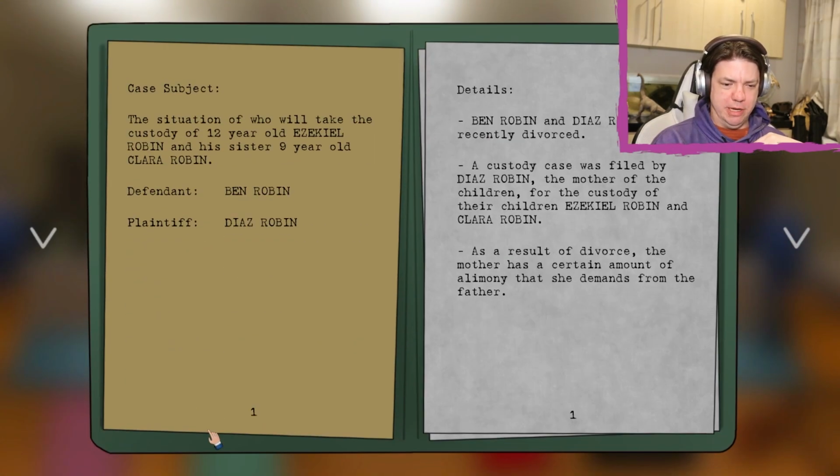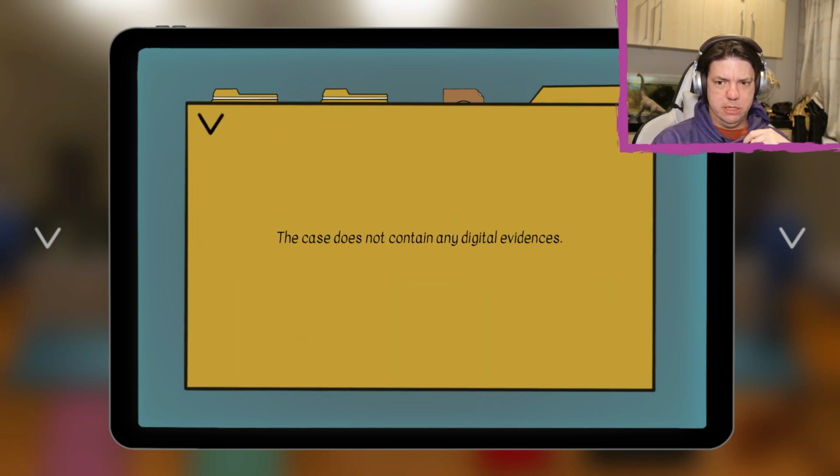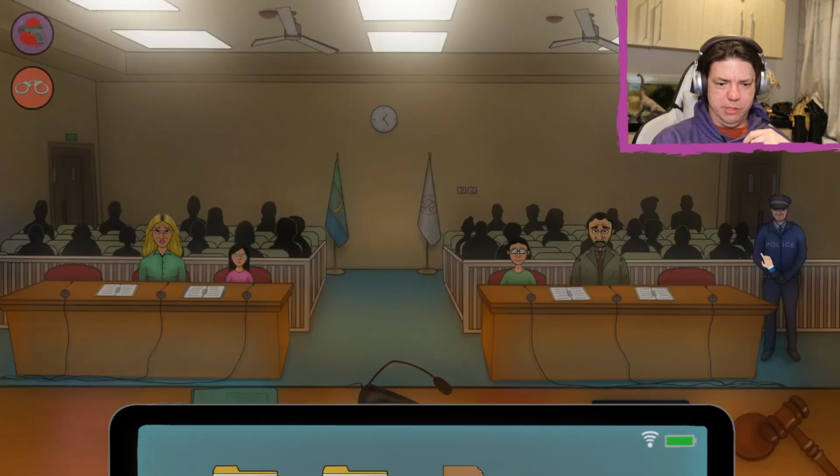Okay. Am I in family court here? Of who will take this custody of the 12-year-old Ezekiel Robin and his sister 9-year-old Clara Robin? Oh, a custody case, huh? The mother children for the custody of the children. The mother has a certain amount of alimony that she demands from the father. Okay. So I guess we just need to talk to them.